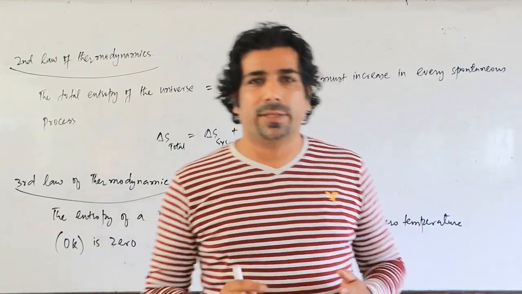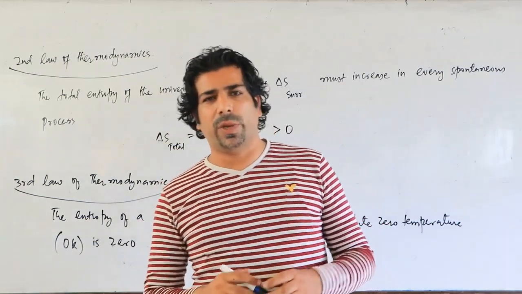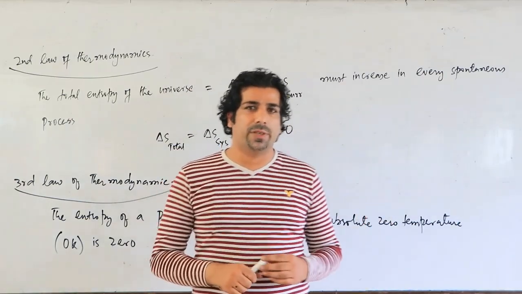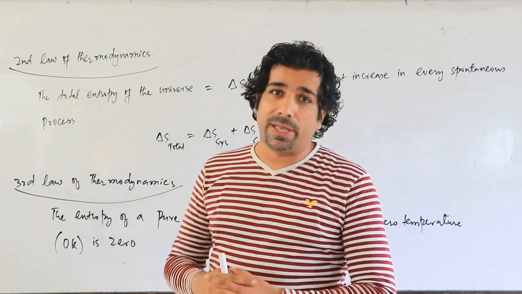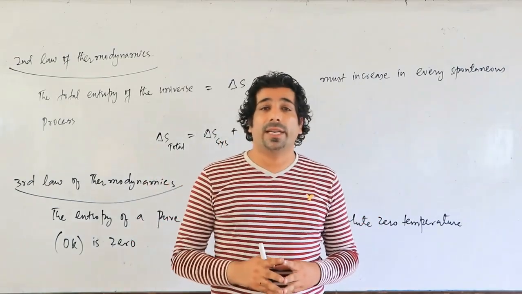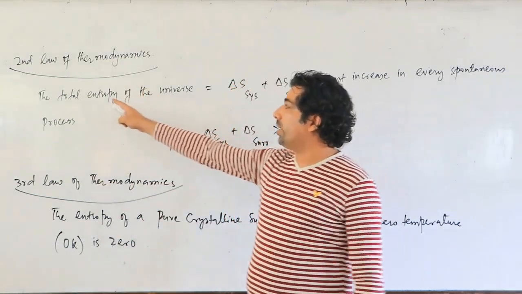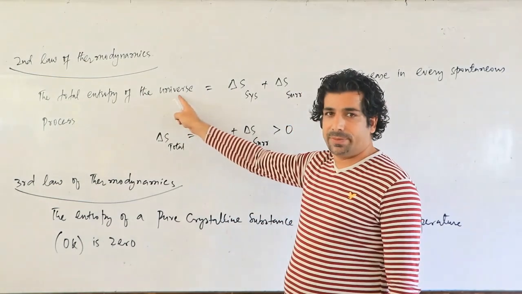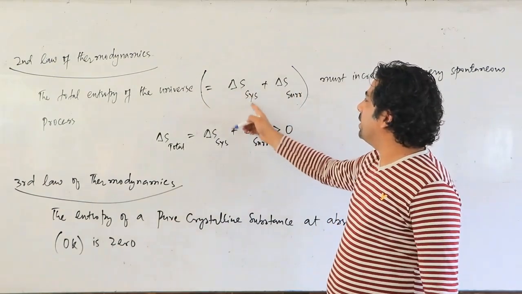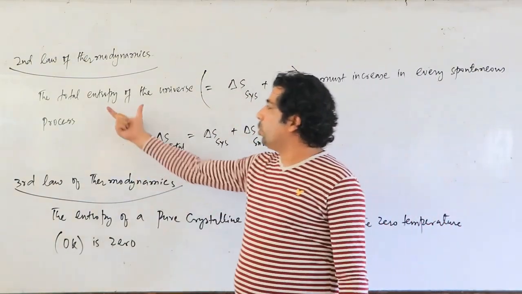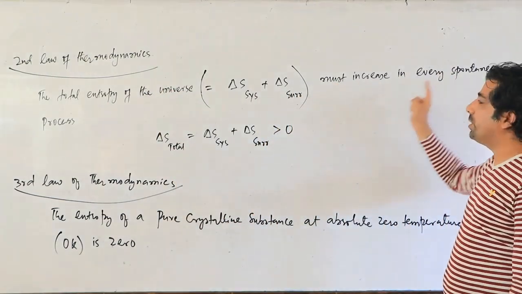So dear friends, now let us talk about the second law and third law of thermodynamics. We have already discussed the zeroth law and first law of thermodynamics. The second law and third law are related to entropy. Please remember that. Have a look. According to the second law of thermodynamics, the total entropy of the universe, which is equal to delta S system plus delta S surroundings, must increase in every spontaneous process.